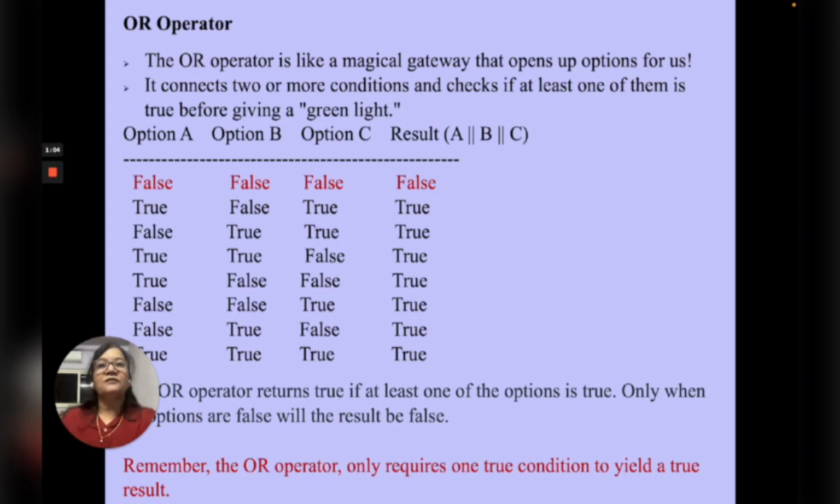So you can see on the screen, it is false when all the conditions are false. Otherwise, it is always true. So if any one of the conditions is true, then it is going to yield true result. OR operator will return true if at least one of the options is true, and when all the options are false, then only the result will be false. OR operator only requires one true condition. Only one condition should be true, then it is true. If all of them are false, then it is false.